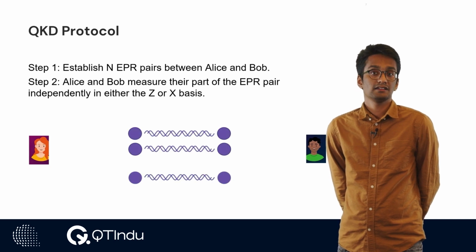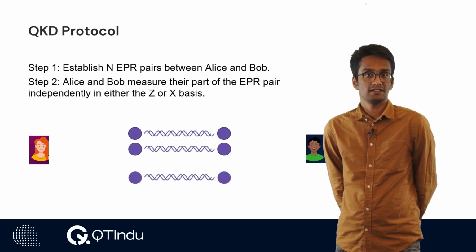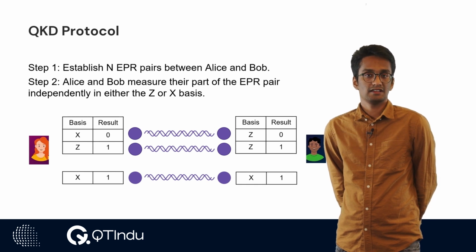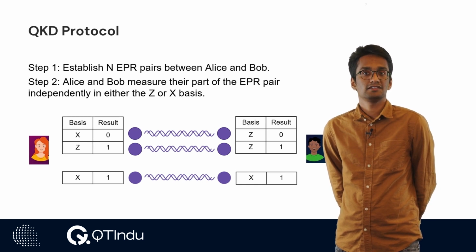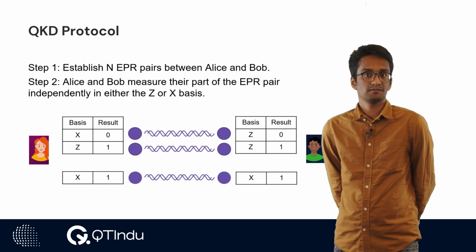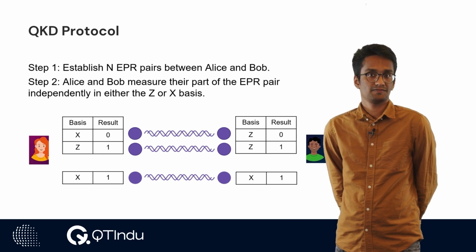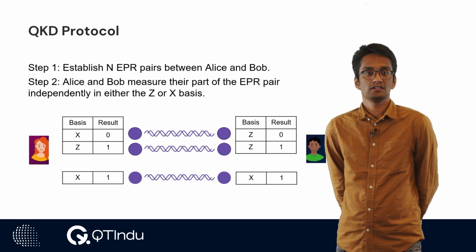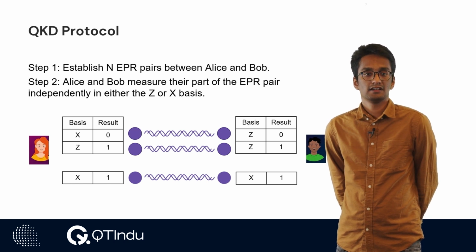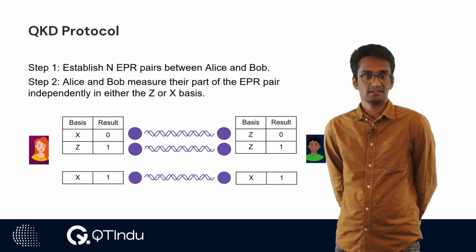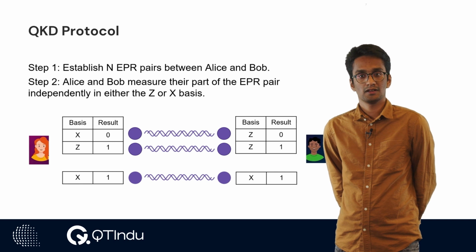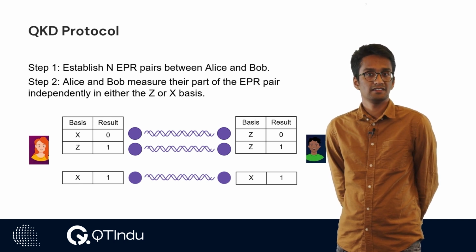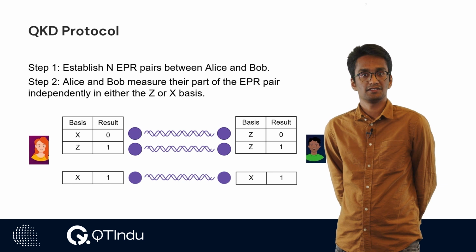Keep in mind, they don't share which basis they measured in right now. They measure in their own basis, store the result, and keep it secret just for now. In the example shown below, Alice has measured her first qubit in the x basis and got result 0. Bob, on the other hand, has measured his qubit in the z basis and got the result 0.